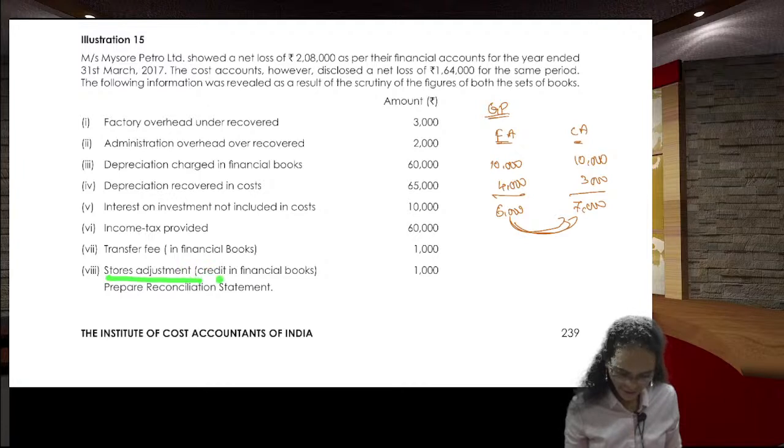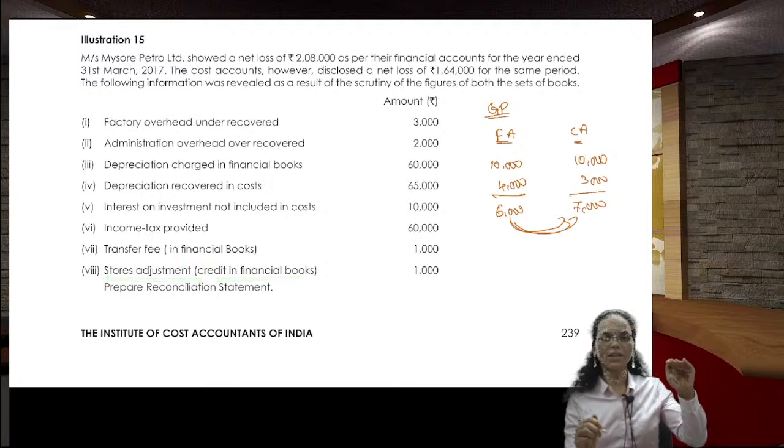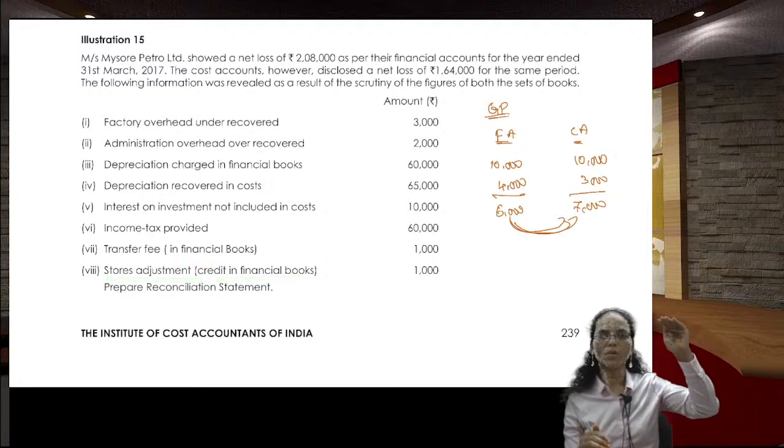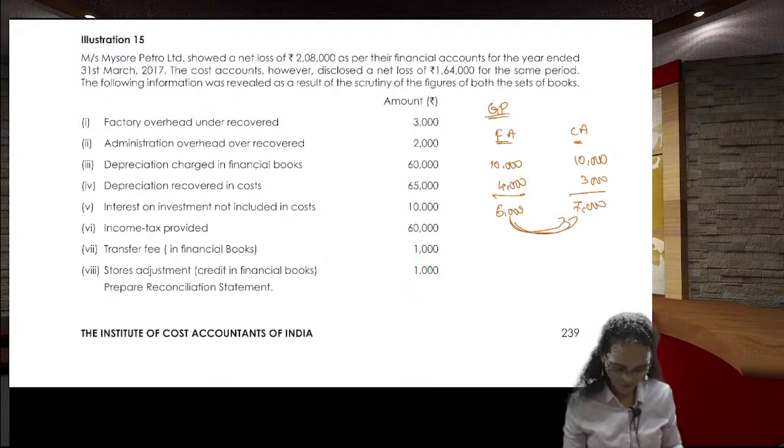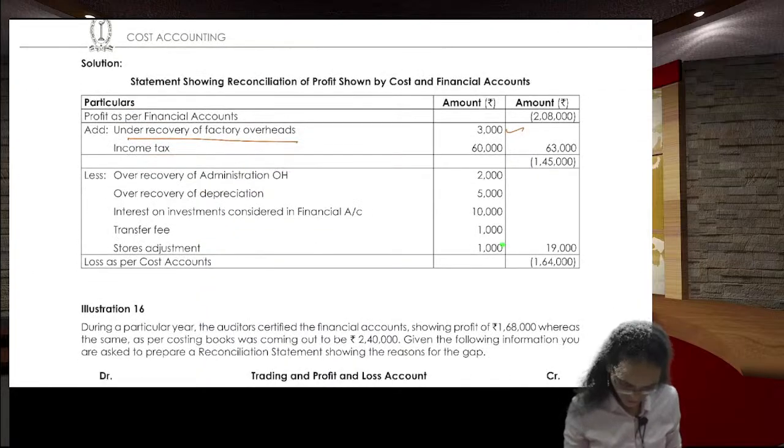Stores adjustments credited in the financial, in the sense financial profit has gone up. So you reduce it with the same number to reach the cost profit. That is 1000 rupees, stores adjustment.